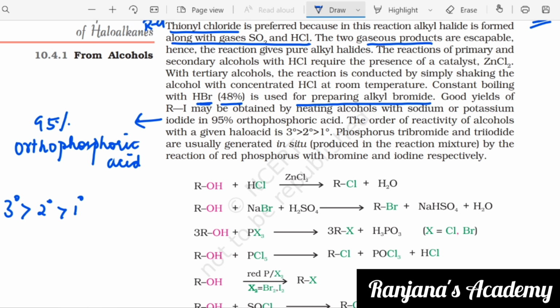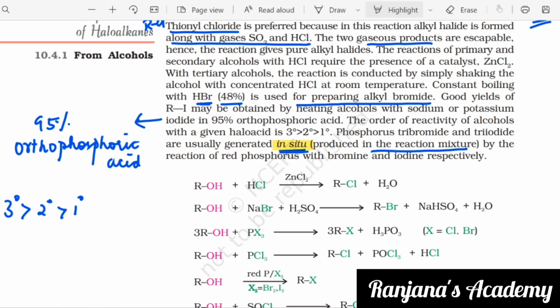Phosphorus tribromide and triiodide are generally prepared in situ. What is in situ? They are produced in the reaction mixture by the reaction of red phosphorus with bromine and iodine respectively. So you have to know this.